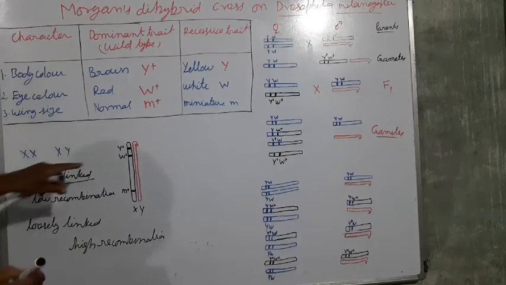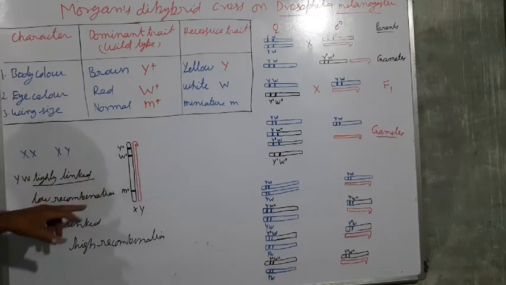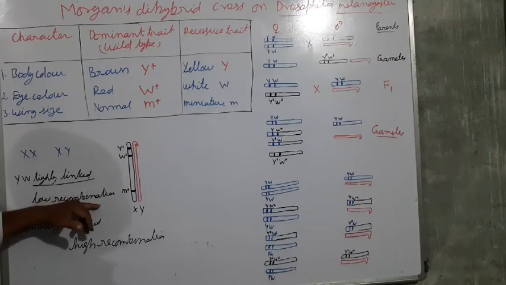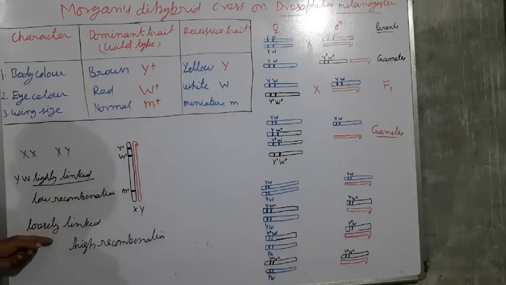Here the y and w genes are both very close, so there is a very low proportion of recombination, while between y and m there is very high recombination.